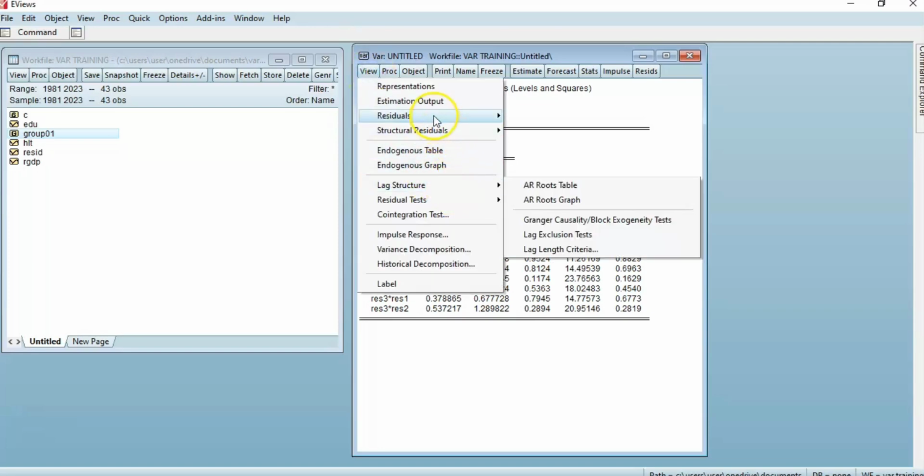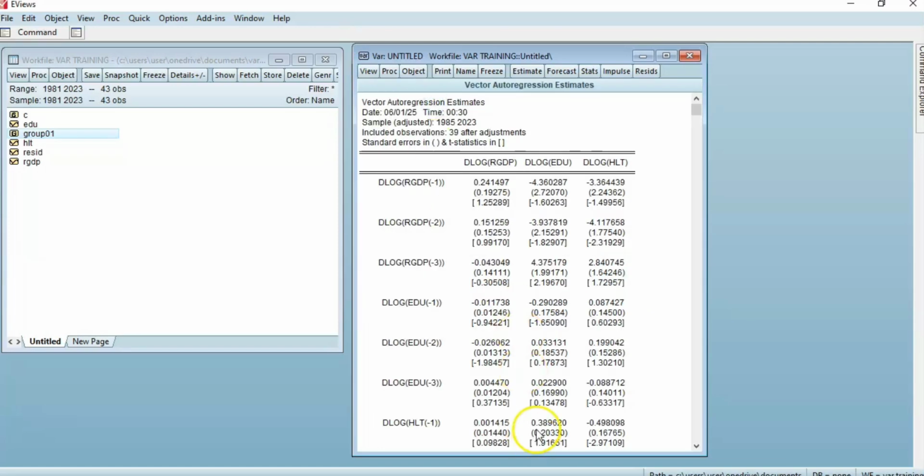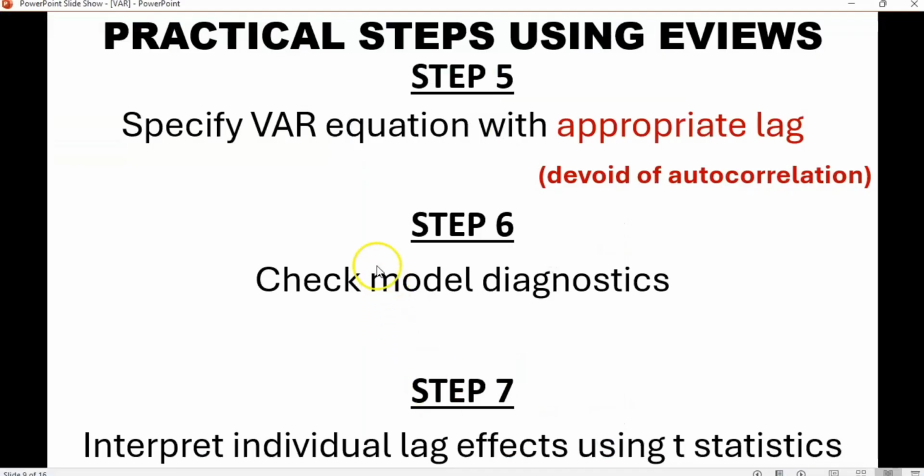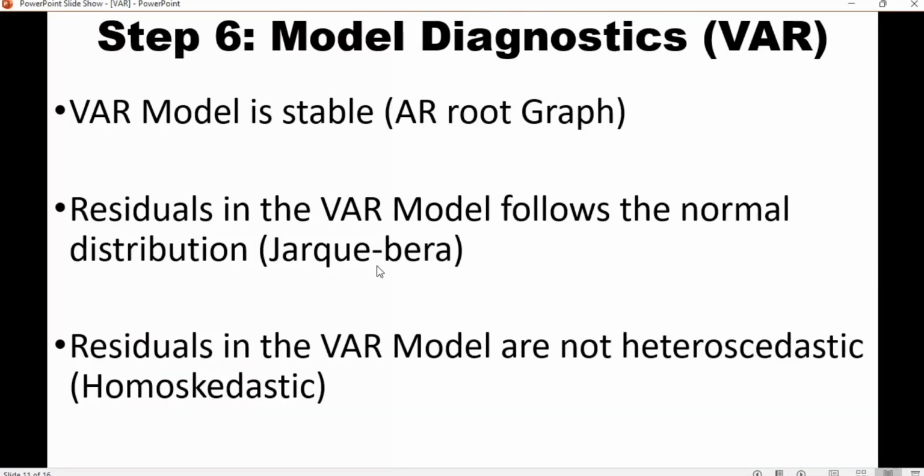Now that we've ascertained this, let us look at the expanded version of this. We discovered, using the diagnosis test, that the VAR model is stable using the AR root graph. We also discovered that the residuals in the VAR model follow a normal distribution using the joint Jarque-Bera test. We also discovered that residuals in the VAR model are not heteroscedastic, that is, homoscedastic.